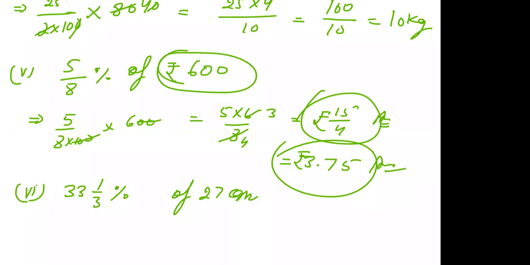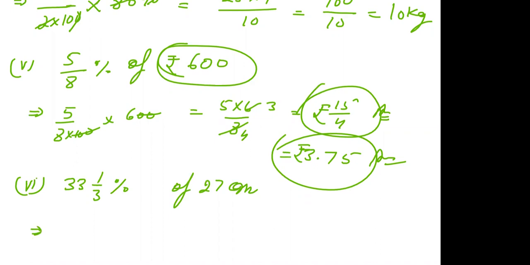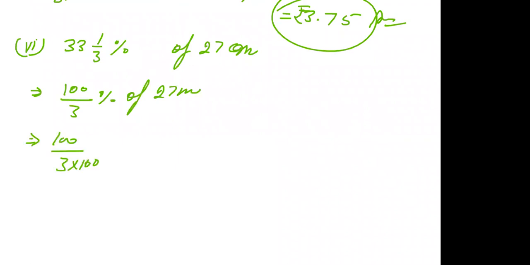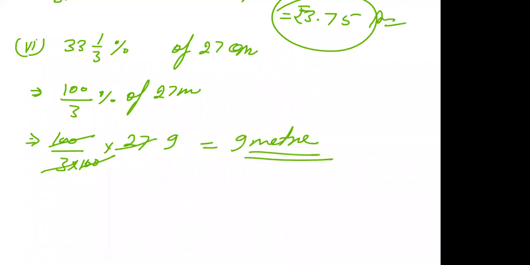So 33 whole 1 upon 3% of 27 meter. When you change it into an improper fraction, it will become 100 upon 3% of 27 meter. So 100 upon 3 into 100 into 27, 100 cancel, 3 ones are 3, 3 nines are 27. So 9 meter, this is the answer. Is it clear? Now next question.